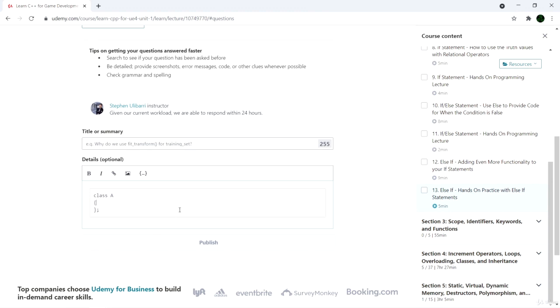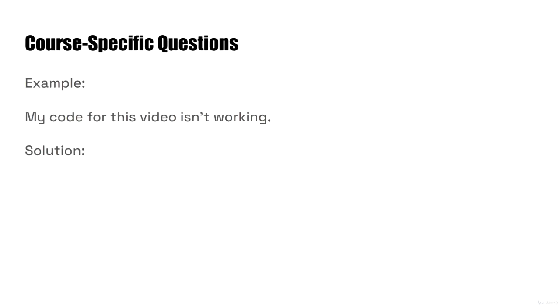Another way is to simply take a screenshot and include it in your question as an image. That's also really helpful because then I can see the code in your integrated development environment like Visual Studio, and I can see the different colors which pinpoint to me what the different types of code and pieces of code are. So that can help as well. So a screenshot of your code or pasting it in with the code format is also very useful. So the solution to this type of question would be check the Q&A section, and if there are no questions answering your particular question, go ahead and post a question.